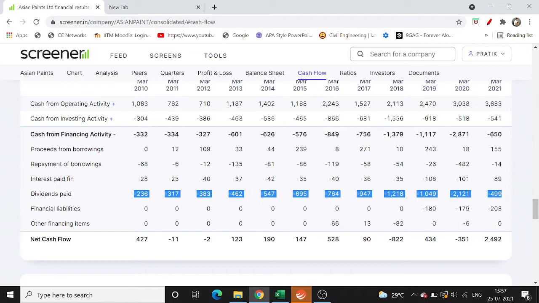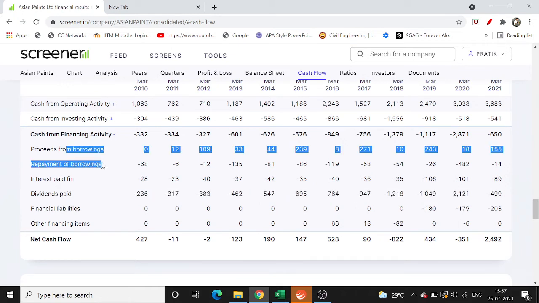The next thing is proceeds from borrowing and repayment of borrowing. It tells me how much debt I am borrowing, how much money I am borrowing as a loan from banks and other sources. So this should obviously be less. It shouldn't be the case that you're continuously borrowing money from banks, even though you're paying dividends, because then at the end you will go bankrupt and you won't be able to pay back the money also.